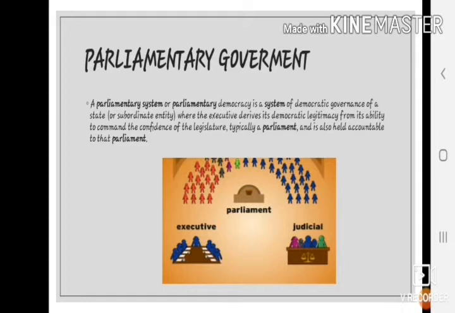Parliamentary form of government. In a parliamentary form of government, the executive or the council of ministers is a part of the legislature. The prime minister and all the other ministers are members of the legislature. They remain in power as long as they enjoy the confidence of the legislature. The moment a no-confidence motion is passed, they have to resign. Thus, the relationship between the legislature and the executive is usually smooth. The UK is regarded as the mother of the parliamentary form of government.